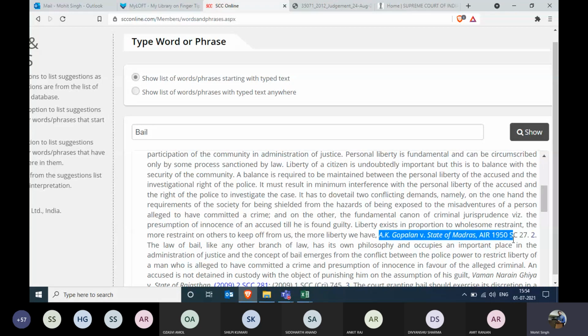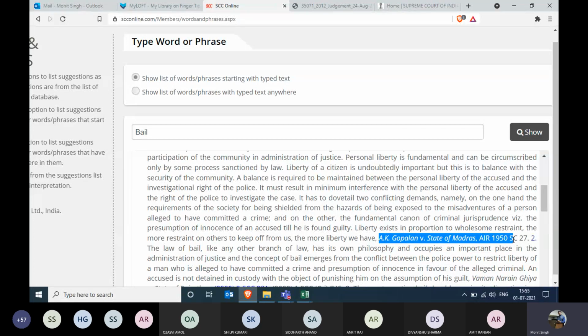So we give you the information from those judgments in which a judge has defined the meaning of bail, any statute that has defined the meaning of bail, and the Walton Dictionary of Law judge definitions. Those are the three sources through which you can get the information on words and phrases. Words and phrases is going to be very beneficial for the first year, and yes, for the later years of your course.